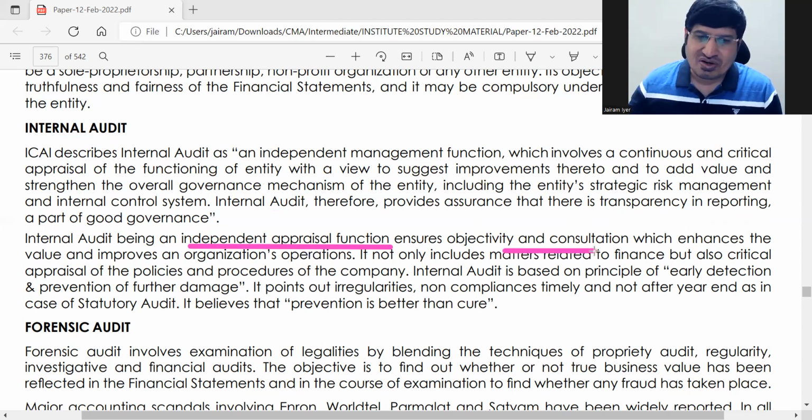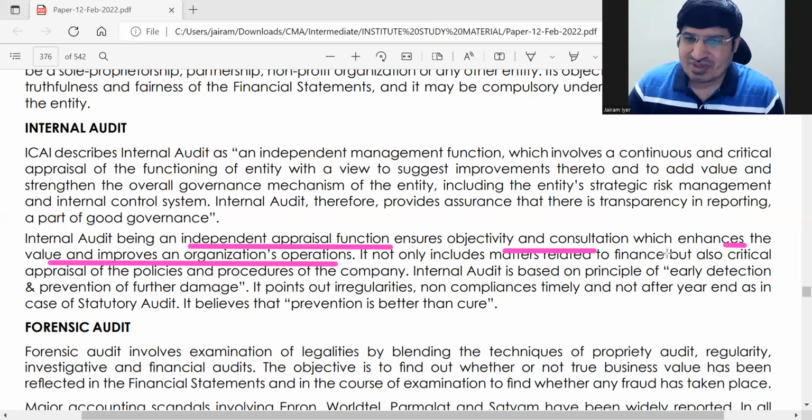ये ऐसा लिखने की जरूरत नहीं है आपको. Okay, you can just say it's an independent appraisal function, so it enhances the value and improves the organization's operations. ठीक है, so it enhances the value of the organization and improves its operations. ठीक है, okay. और मेनली क्या है, मेनली it relates to finance.